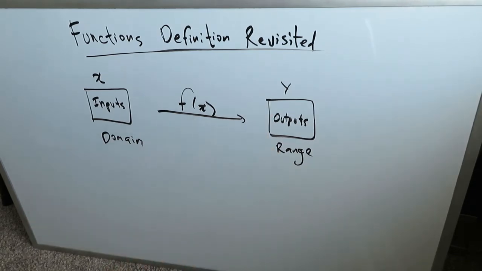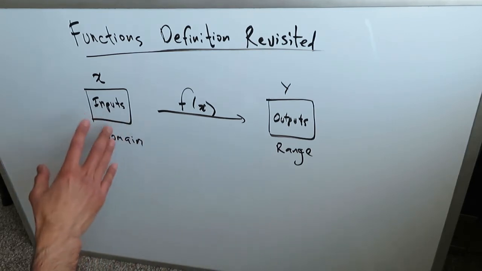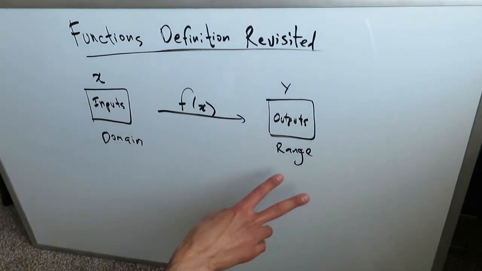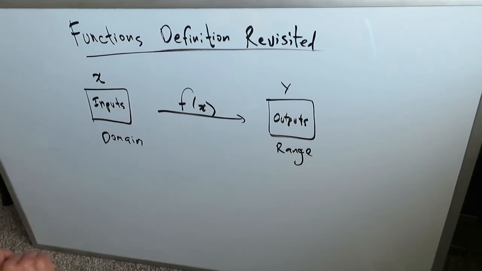That's one condition. Another condition is this: not all possible range values or y values have to be necessarily represented by possible domain or x values. That's fine. Not all of these range values have to have some sort of representation.